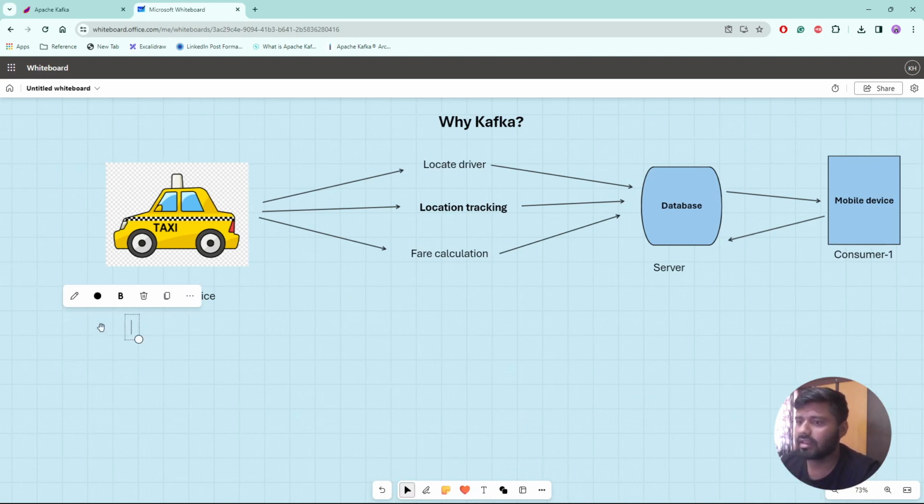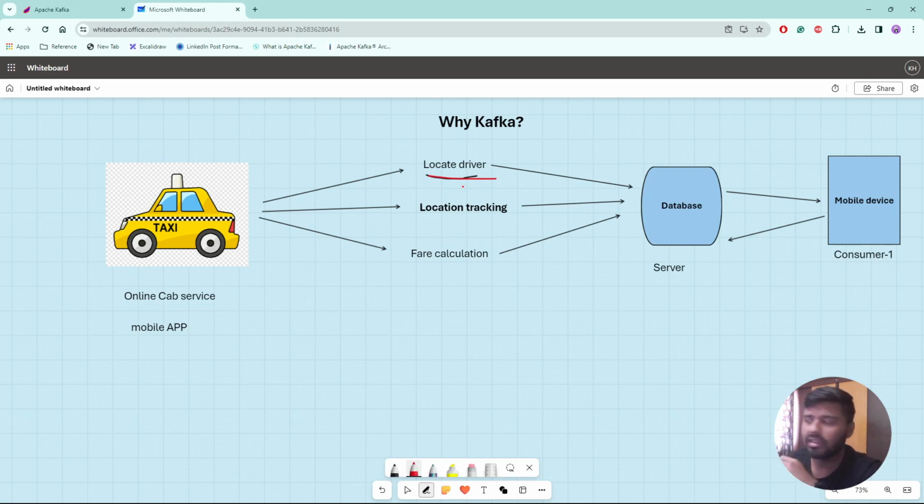So if I just write mobile app maybe, what exactly does the user do through this mobile app? The user basically tries to look for some cabs, right? They open it, and what the online cab service does is first it will search for the available cabs. If I just try to highlight it with maybe this color, yeah, first it tries to locate the driver or the nearby available cabs.